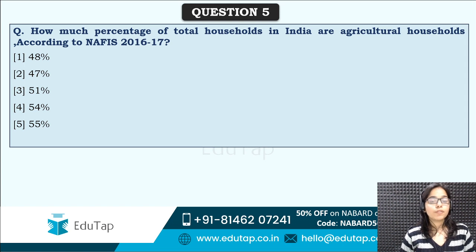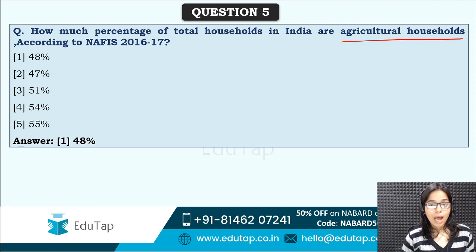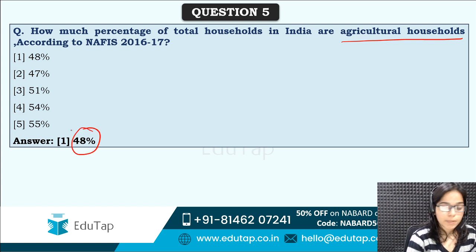Next is how much percentage of total households in India are agricultural households according to this particular survey. So according to NAFIS, how many households are agricultural households? Yes, maximum in Punjab, that is true. Maximum tractors are possessed by the farmers of Punjab. Now tell me how many households are agricultural households in the country. Correct answer is option first, that is 48%. So around half of the households are agricultural households in the country. 48% is the exact percentage.